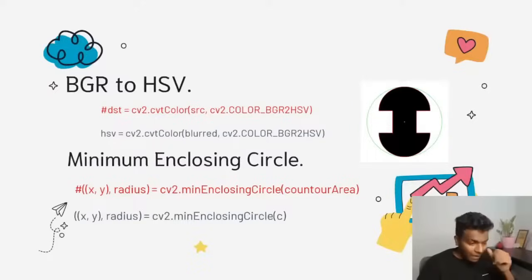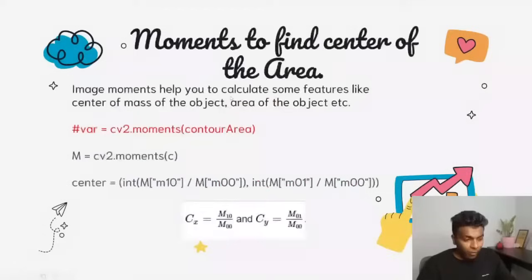Once that is done, we are going to draw the minimum enclosing circle around the object. So x, y, radius is equal to cv2.minEnclosingCircle of the contour area. We draw the minimum enclosing circle around the object, and then we find the moments. Moments help you calculate features like the center of mass of an object and the area of an object. Here I have this marker cap, so this is the object you are going to track.